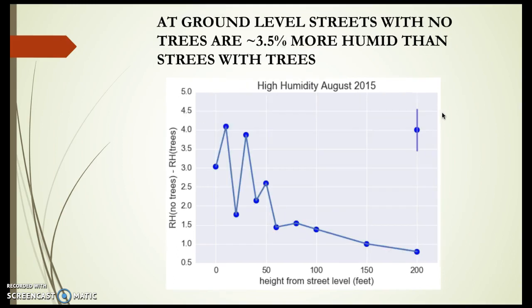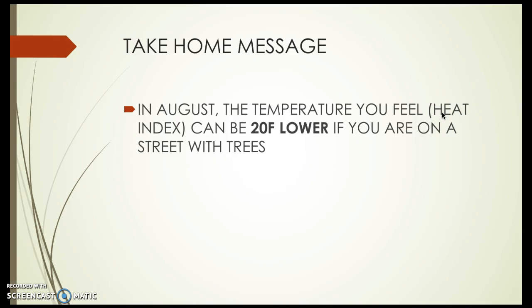And we also found confirmation of our hypothesis when it comes to humidity. And in this case, somewhere around 3.5 percentage points difference between weather stations that were under trees and weather stations that were not. So take-home message for us is, if you're in the dog days of summer, go under a tree and you can feel up to 15 to 20 degrees Fahrenheit cooler in terms of the heat index that you feel. So that's going to be it for the screencast.